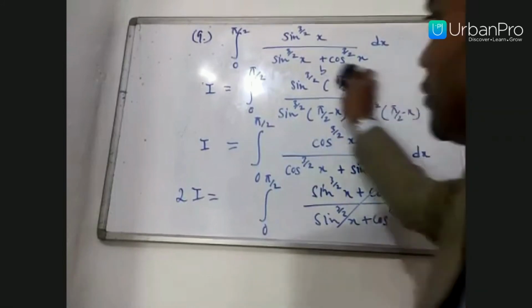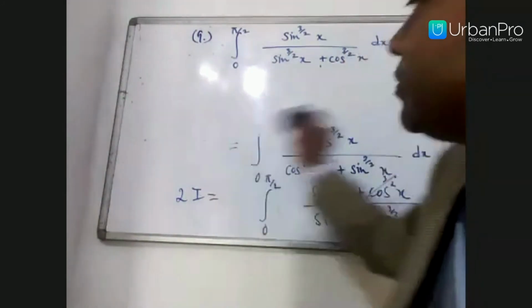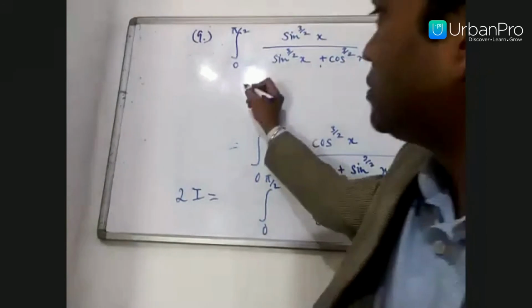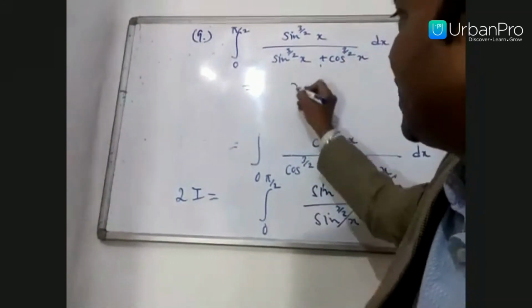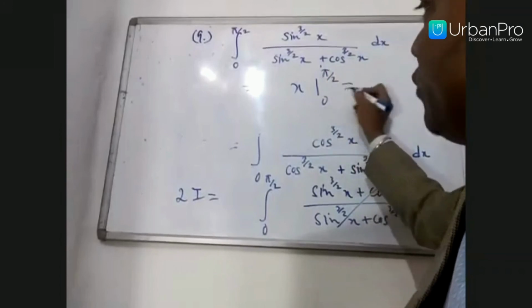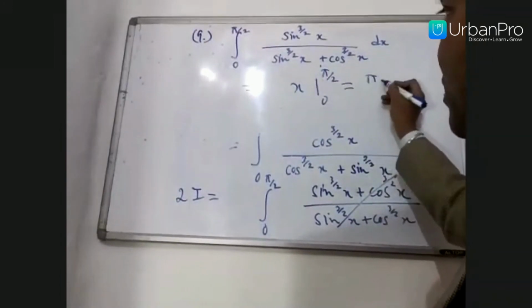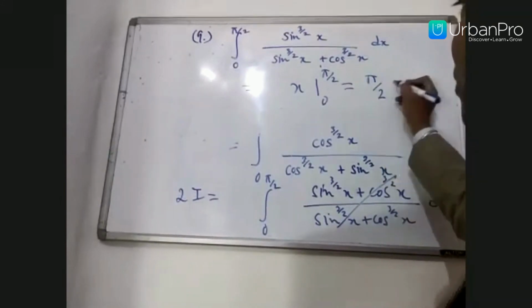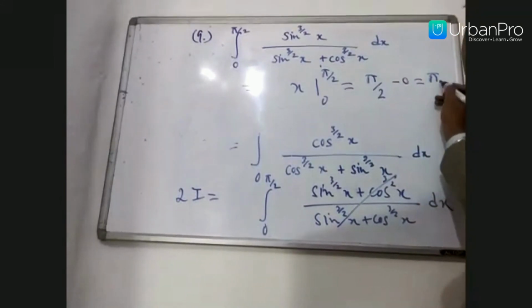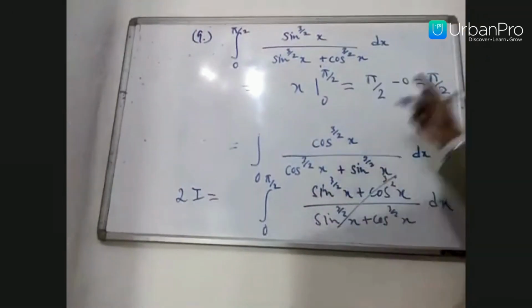Integration of 1 dx is x, with the limit 0 to pi by 2. Substituting the upper and lower limits, the value becomes pi by 2 minus 0, which is pi by 2. But this is 2I, so 2I is equal to pi by 2.